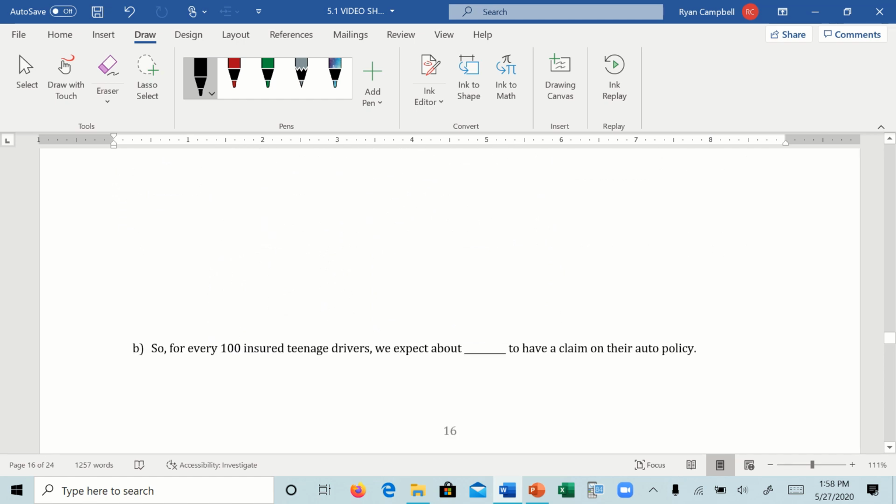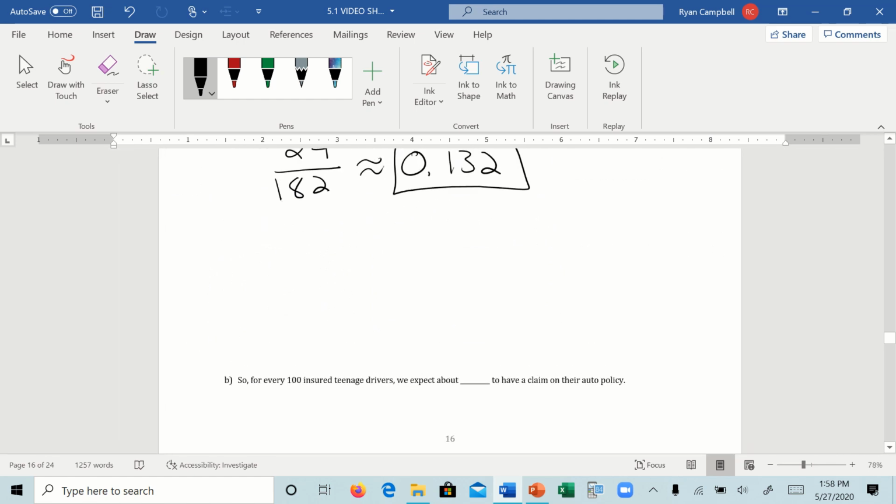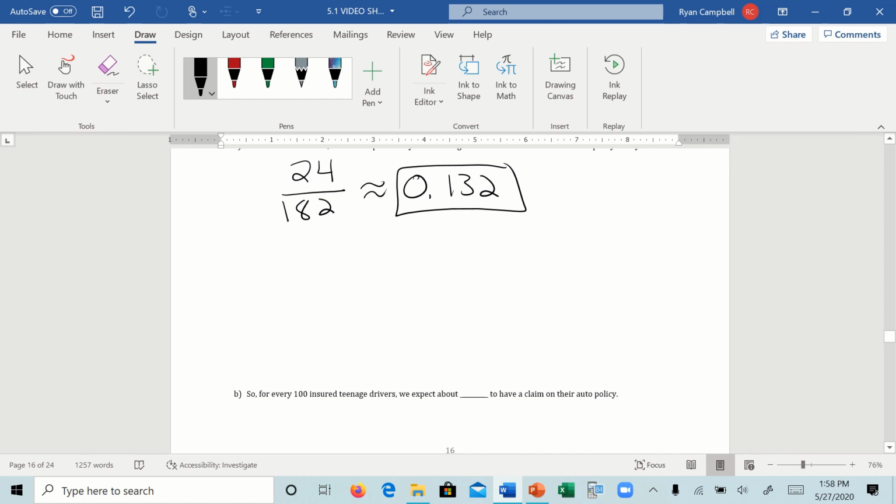Part B: for every 100 insured drivers, we would expect about how many to file a claim on their auto policy? If this is the probability and we want to know for every 100 people, we can just multiply this probability by 100. When you do that, you'll get 13.2. How many whole people would we expect? Around this, we would expect 13.